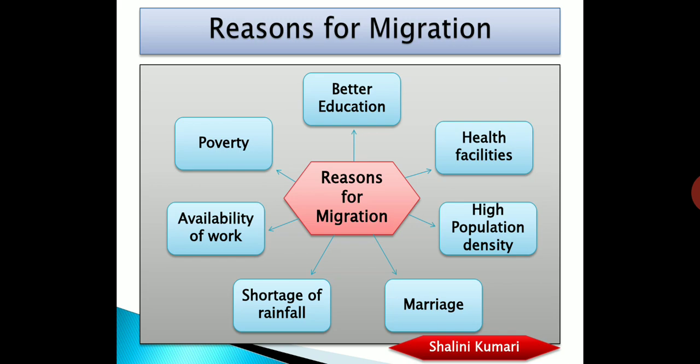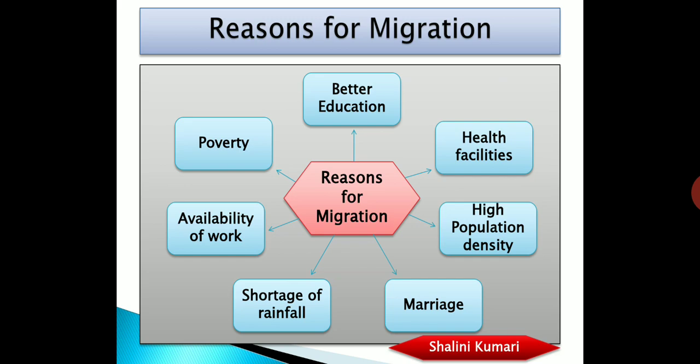Primary schools are set up for elementary education, and that too because we have the right to education provided by the constitution, so the government has to set up primary schools and high schools. We don't have better educational facilities in our rural areas and small towns, so people move. For better health facilities also they move.